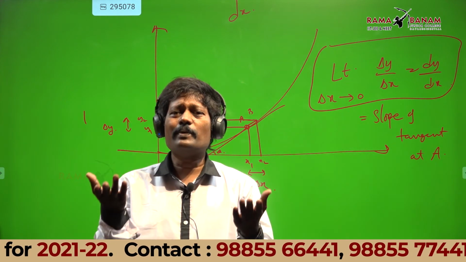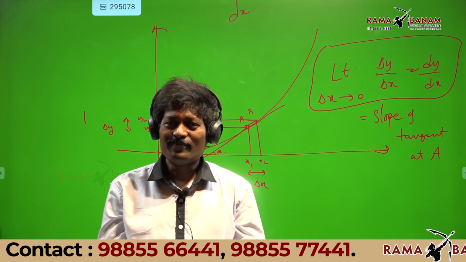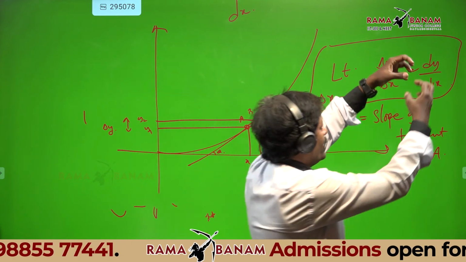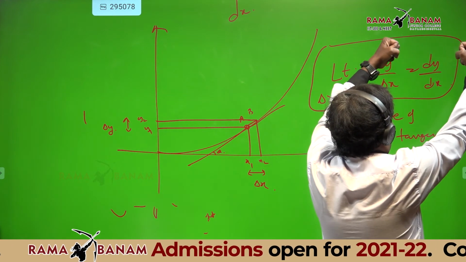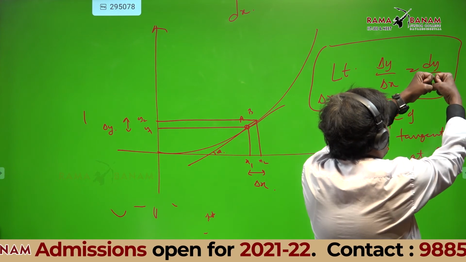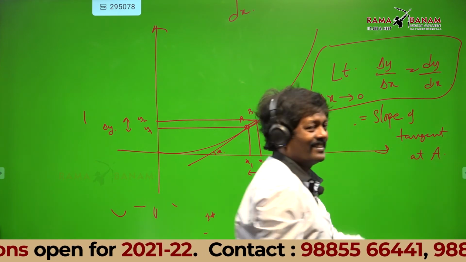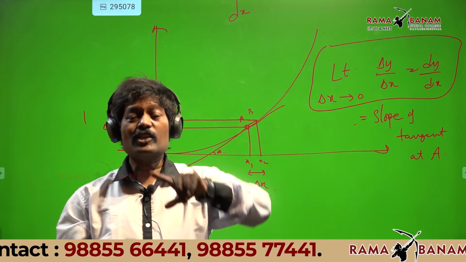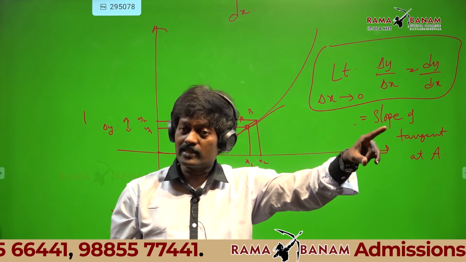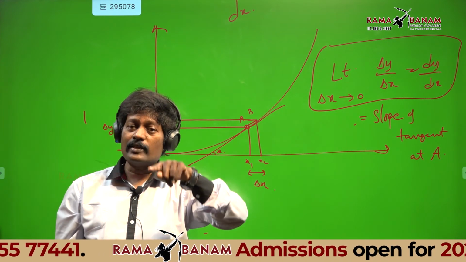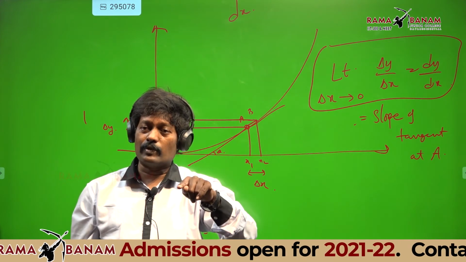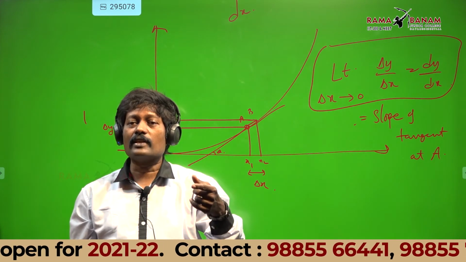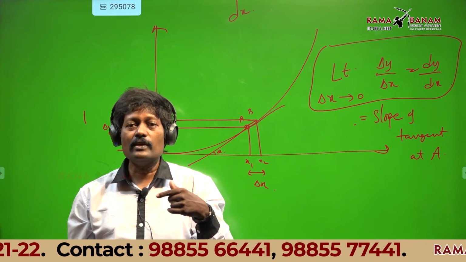So, dy by dx is nothing but slope. If you want to go back to 10th standard, dy you expand as y2 minus y1, dx you expand as x2 minus x1. That is nothing but your 10th standard only. As you come to higher class, at every point on the curve, slope will change.